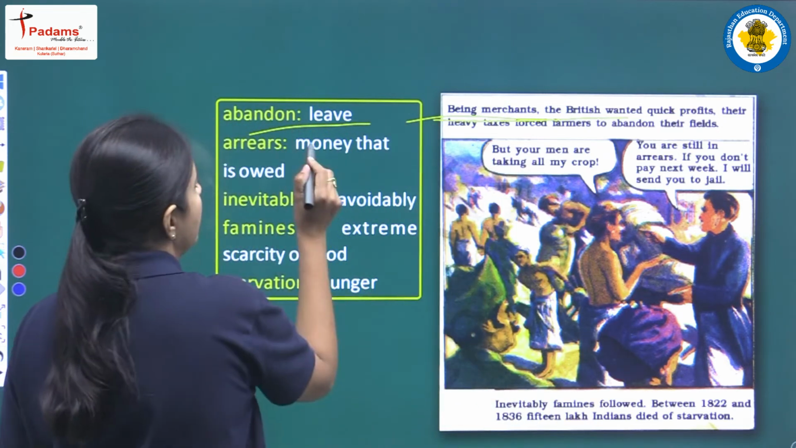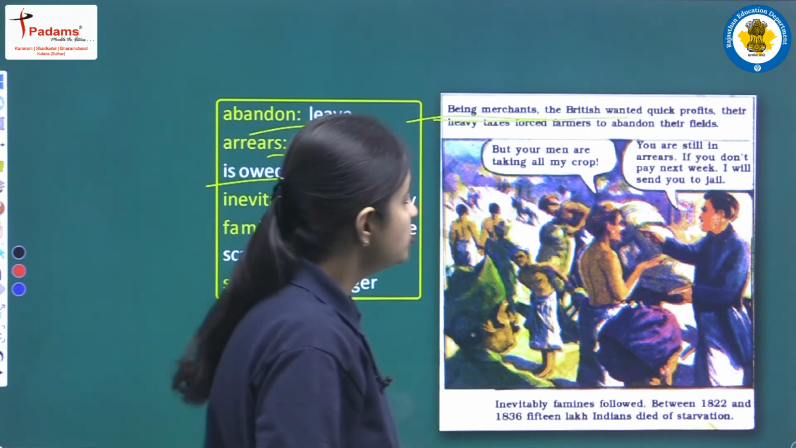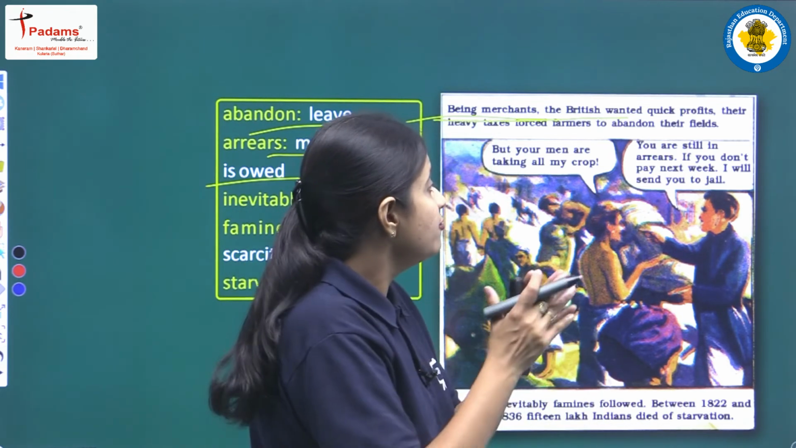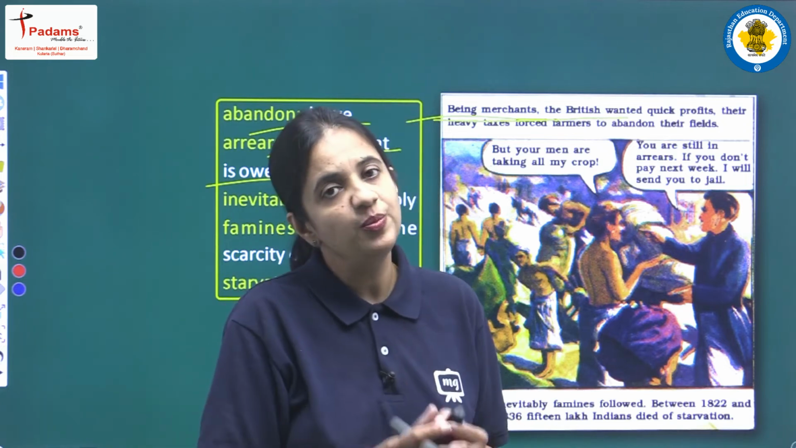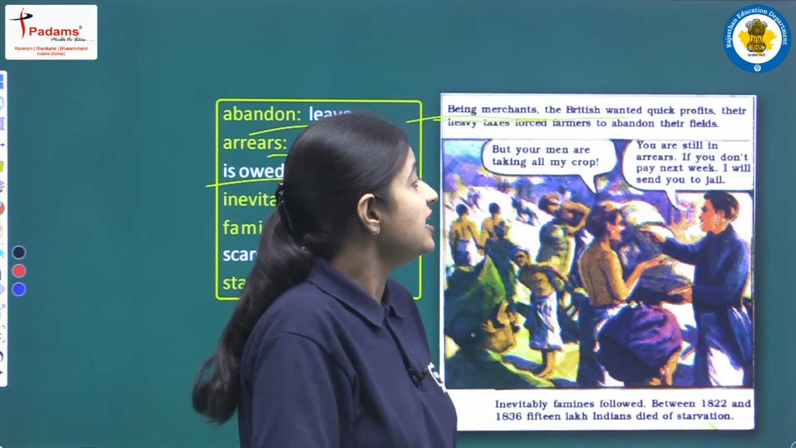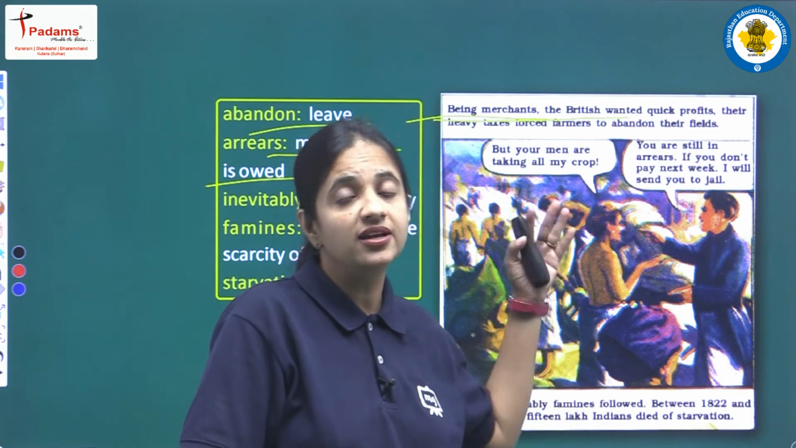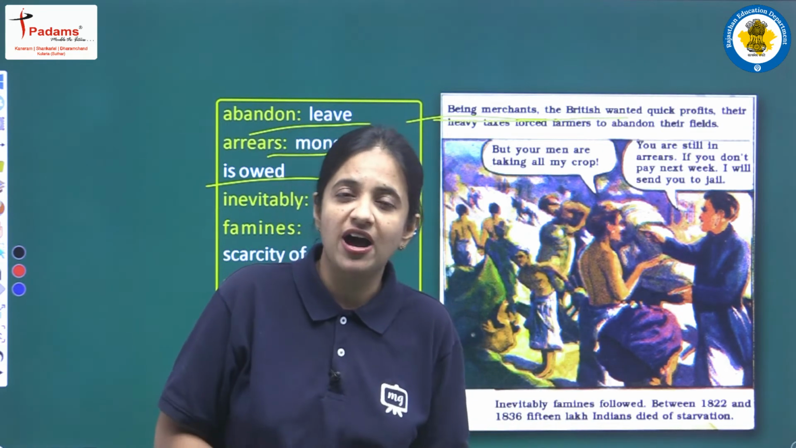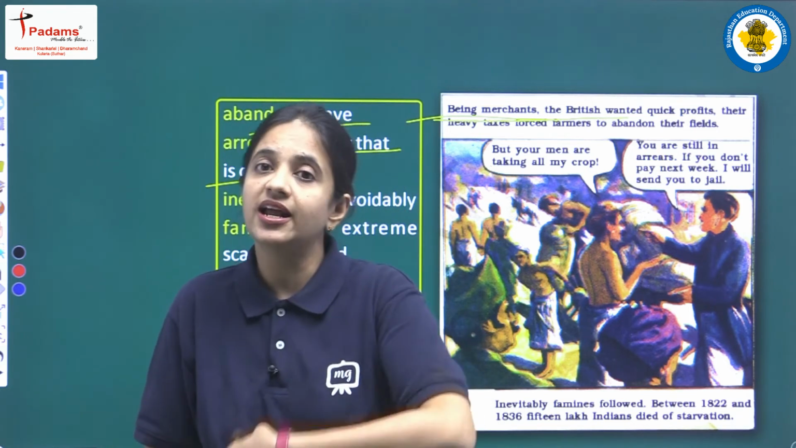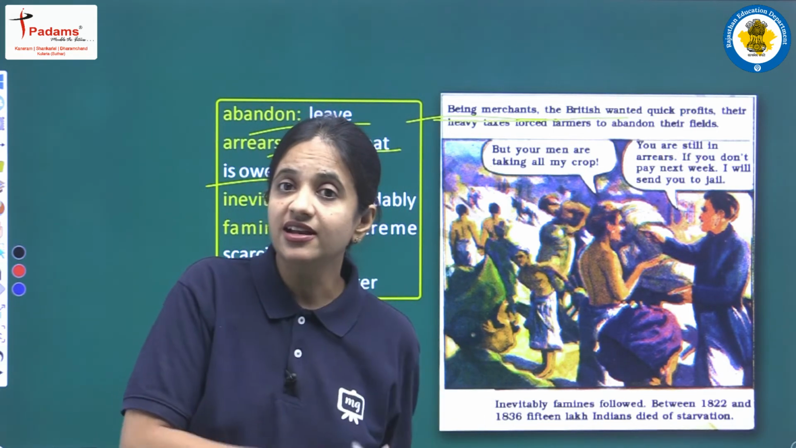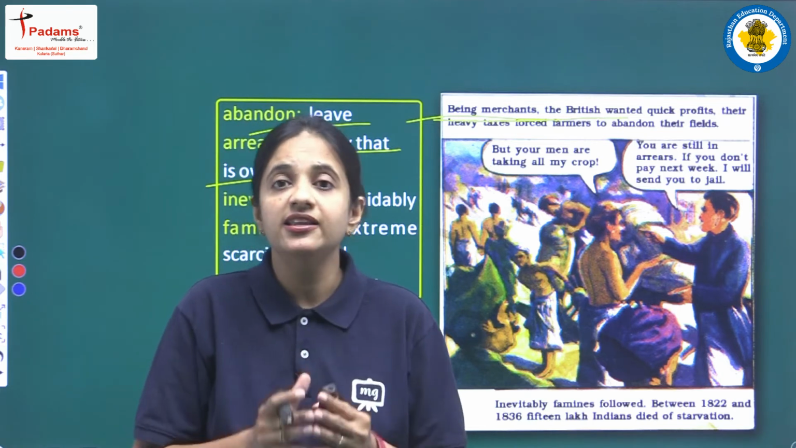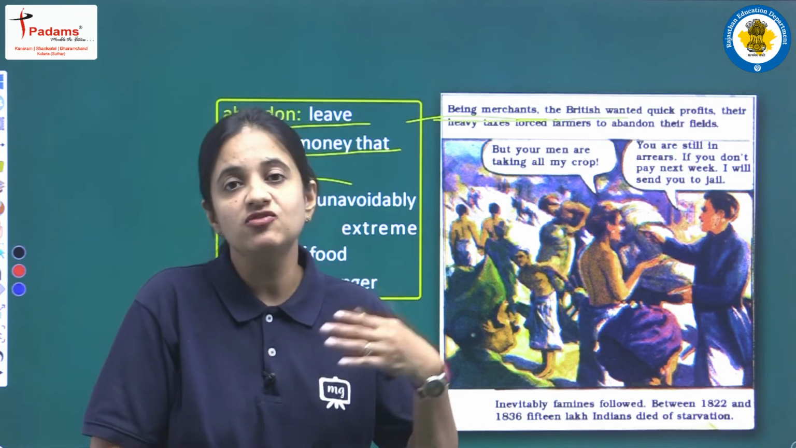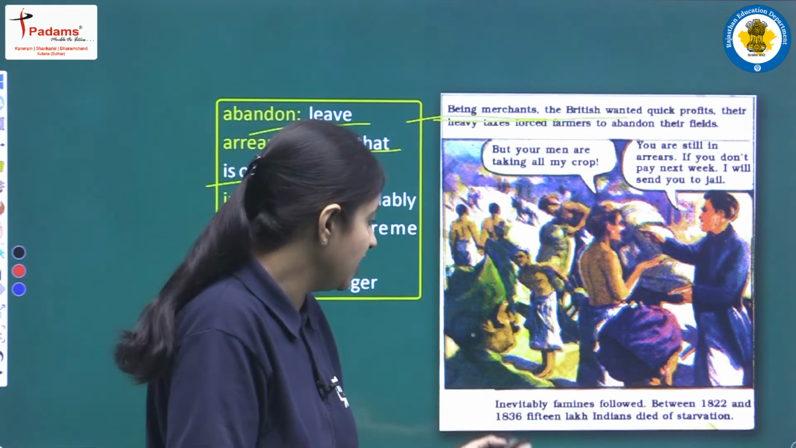What does arrears mean? Arrear means money that is owed. So he is saying that still you have to pay the taxes, still you are in arrears, and if you don't pay all your taxes next week, then I will send you to jail. So now here in this picture, after reading these things, we can imagine the miserable conditions of the farmer. On one side they were having no crop, their entire crop was taken by the Britishers. Secondly, they have to pay such heavy taxes and they were not earning anything, they were having no food to feed their own families. So yes, this was the condition of the farmers at that time.